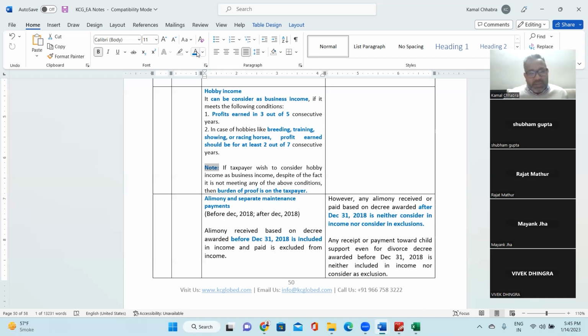Now, makes sense. For example, if you are a businessman and you are earning $1 million from your business, and you have a hobby of singing, and you have organized, let's say, 4 shows in a year, and on each show you have incurred $100,000 cost, and you come up with $10,000 of revenue.